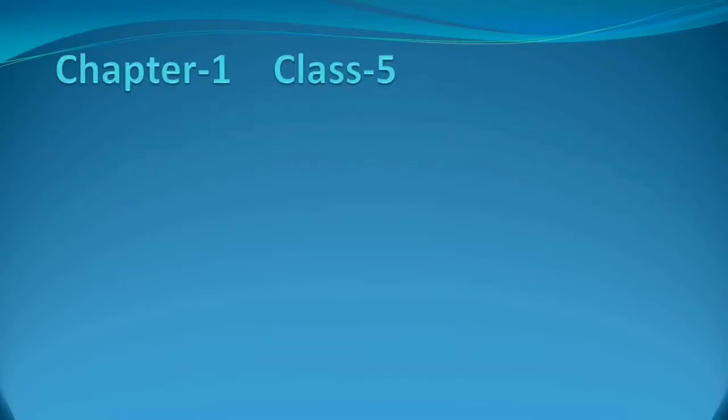Good morning, students. This is the fifth class of chapter 1 and the remaining part of unit 1.3, that is the measurement of density and speed. In our previous class, we studied the density, the determination of the density of a solid by using a measuring cylinder, and determination of the density of a liquid by the density bottle. I hope you understood that.